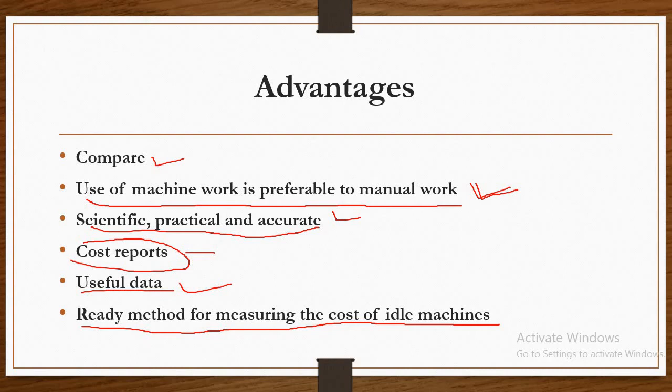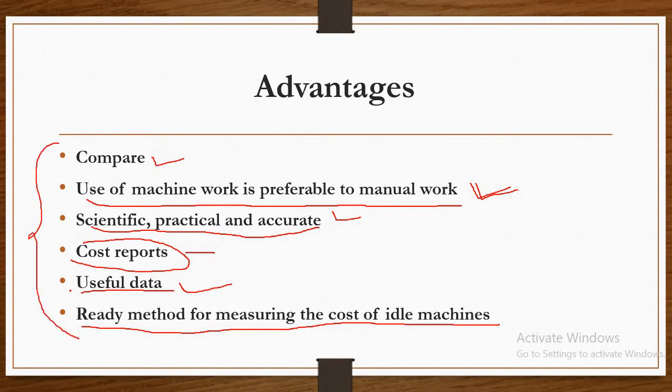If separate rates for fixed and variable overheads are calculated, when the hourly rate is fixed on the basis of anticipated running hours of the machine, there is under absorption of fixed overhead expenses if actual running hours are less than the estimated. So these are the advantages of the machine hour rate.